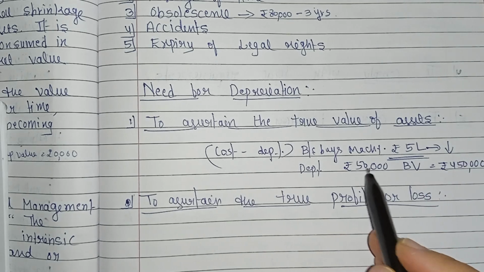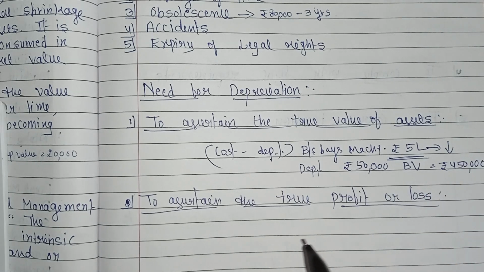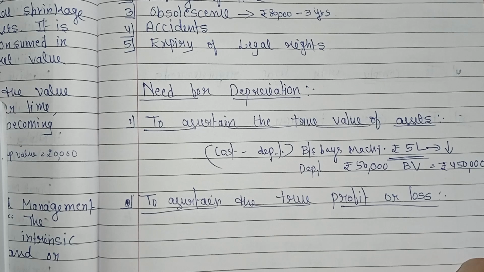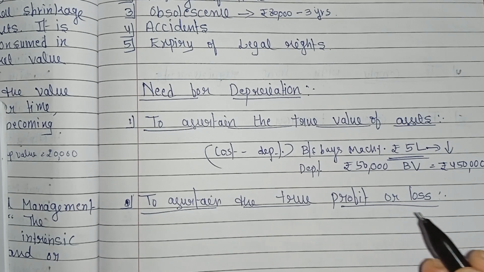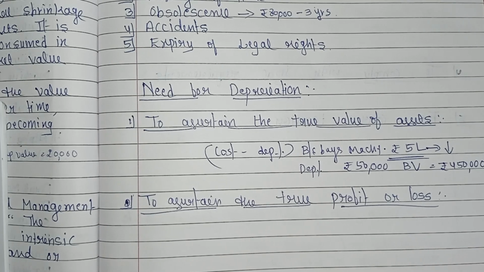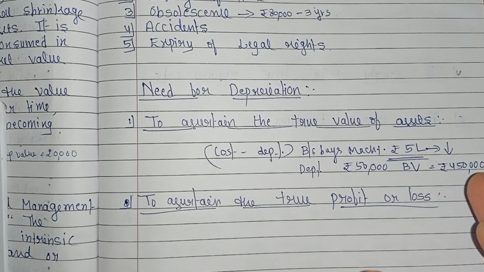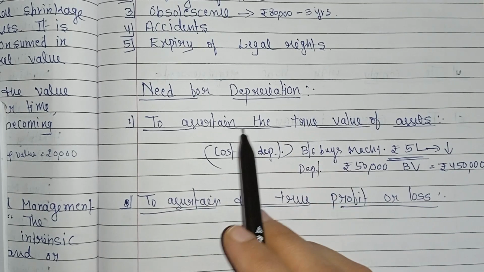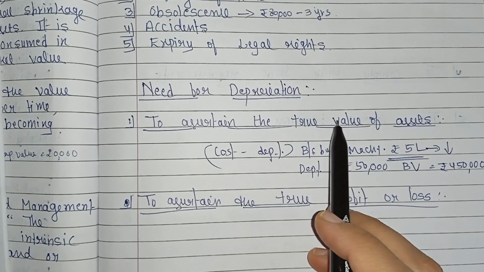Without depreciation, the balance sheet shows an overstated amount of the assets. So always we need to give the value of assets properly, meaning cost minus depreciation. So this is the first need for depreciation.